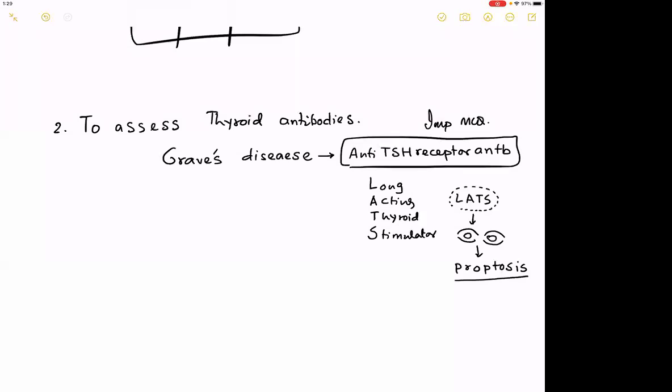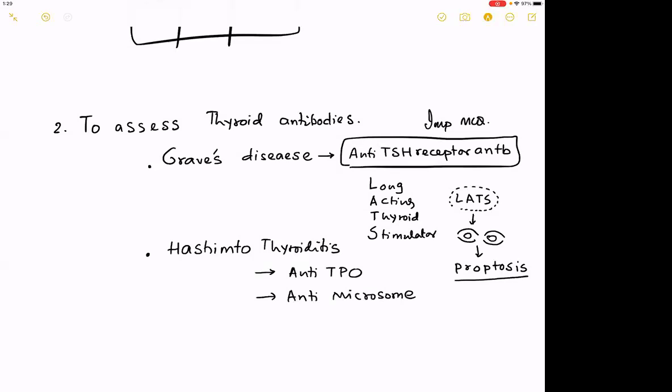Then in a disease called Hashimoto thyroiditis, the antibody of concern is anti-thyroid peroxidase and anti-microsomes, the two major ones. Anti-thyroglobulin is of third importance, because if you see the relative change between these, TPO and microsomes are probably a little more important in Hashimoto, but we'll be talking about Hashimoto's pathology when we talk about thyroiditis.